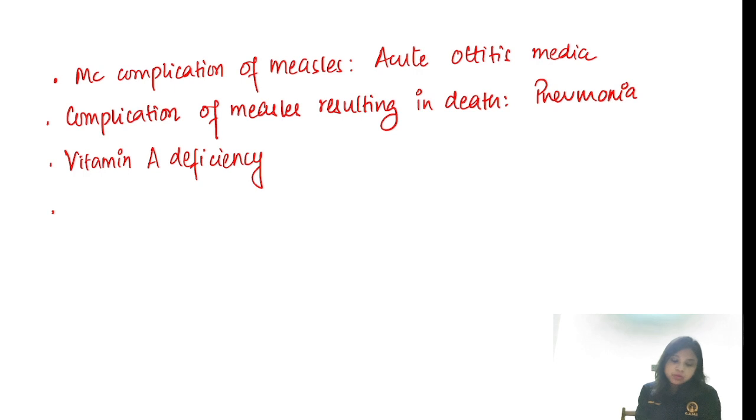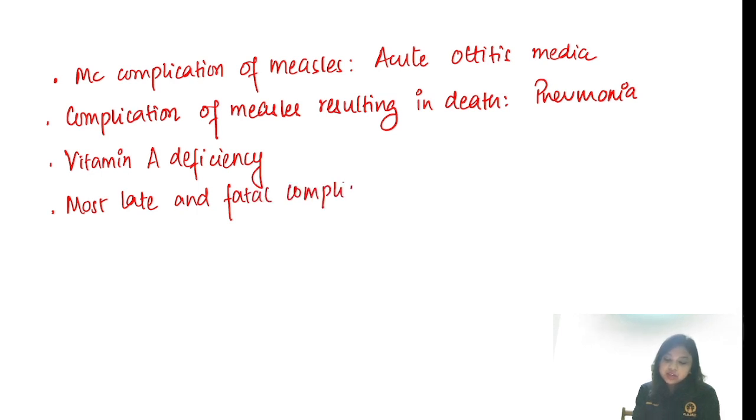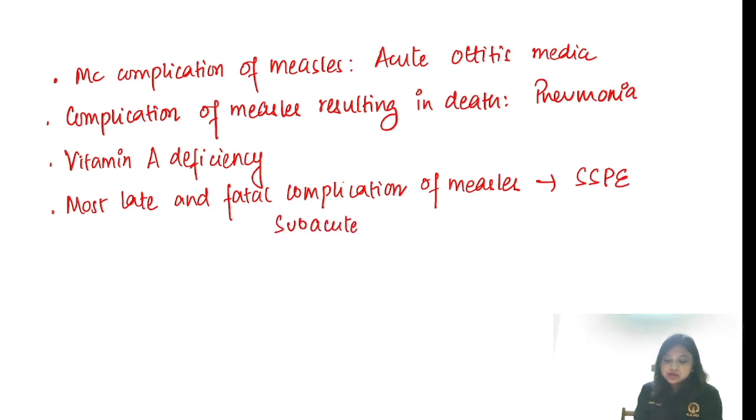Another thing that you can remember is the most late and fatal or lethal complication of measles in children, which is SSPE. What is SSPE? Subacute sclerosing panencephalitis.